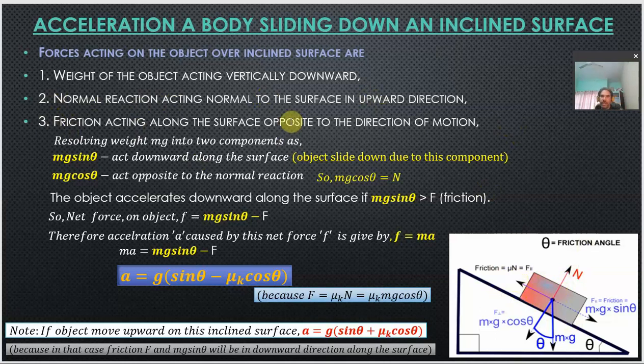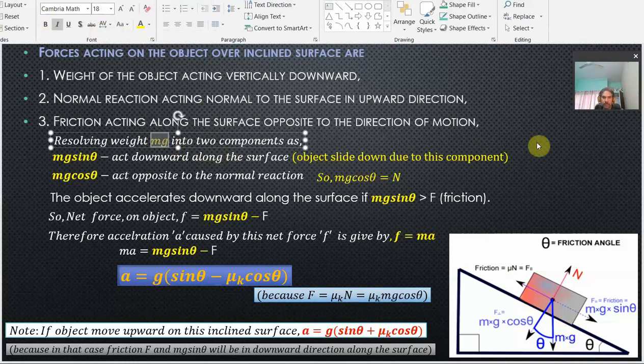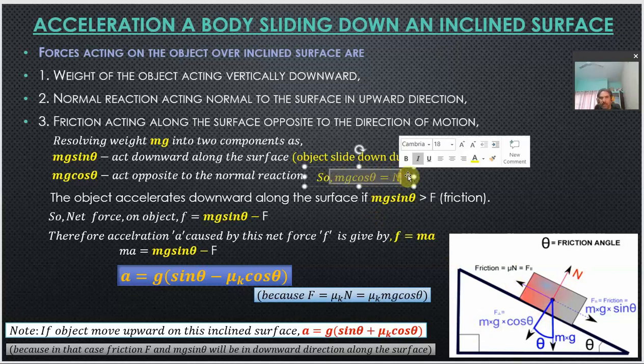Now this weight of the object, which is m into g, is resolved into two components, just as we have just discussed. The two components of this weight can be written as mg sin theta, as we have discussed, which is along the surface in the downward direction, and the other one is mg cos theta, opposite to the normal reaction, right. From here we understand that this normal reaction will be equal to mg cos theta. So mg cos theta is nothing but the normal reaction. Okay.